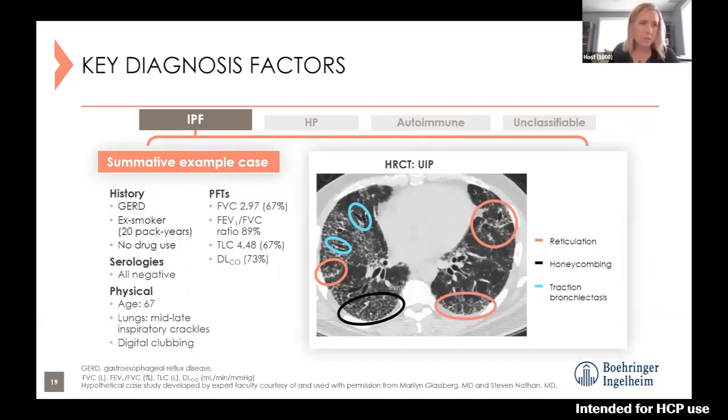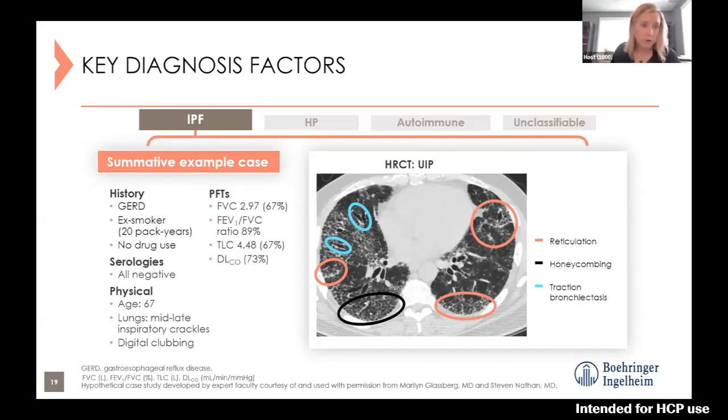Here's a summative case example of a patient where we are making a diagnosis of IPF and what we would see. So first of all, the history. This is a 67-year-old person, an ex-smoker with a history of 20 pack years. No known trigger drug use, no known inhaled antigens or agents.